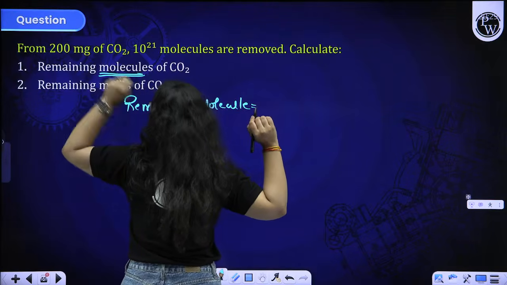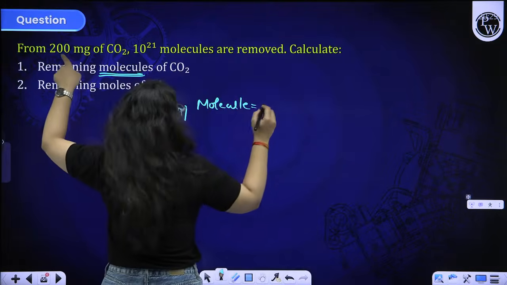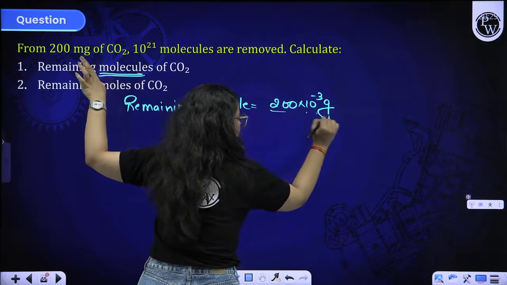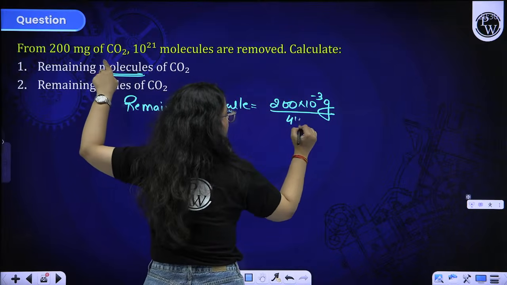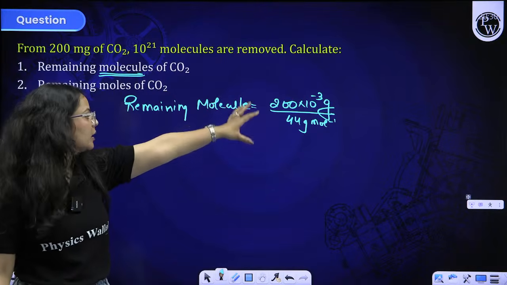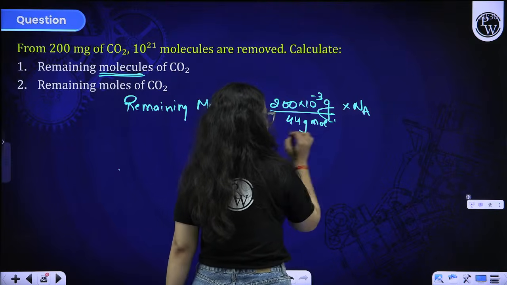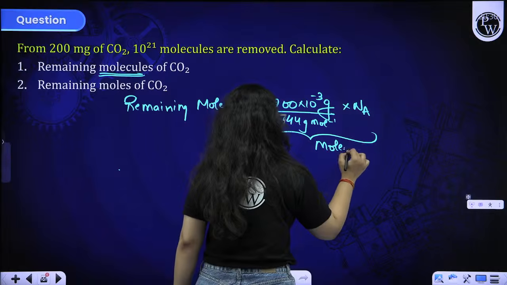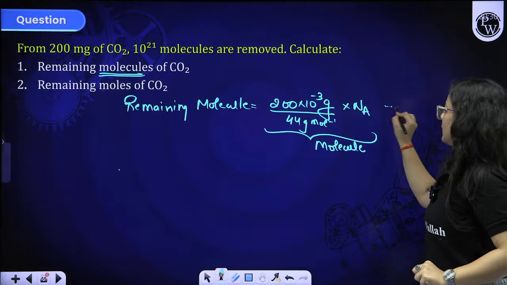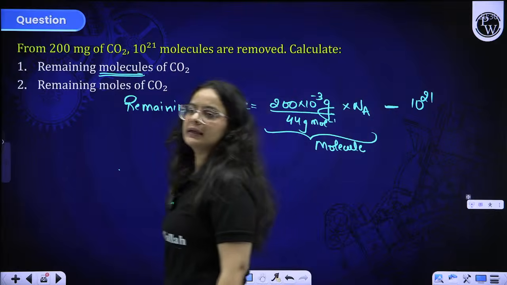Since mass is given to you, you have to convert mass to molecules. So 200 milligram first of all, milligram is 10 raised to minus 3 grams, divided by molar mass. That is the mole. You can multiply mole with Na and you will get the molecules. So 200 milligram CO2 means this many molecules. We are removing 10 raised to the power 21 molecules, so you can easily subtract them out and get the remaining molecules.